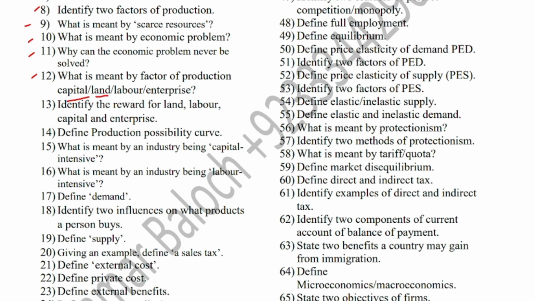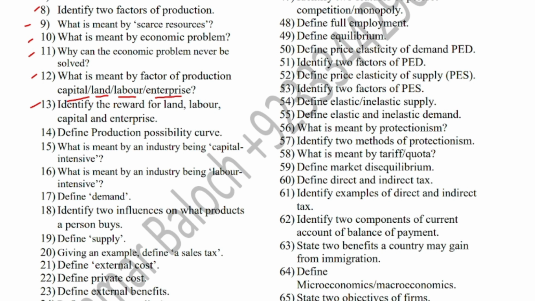Land is the natural resource such as seas, rivers, minerals, mines, forests, glaciers, mountains, lakes. Labor is the human resource, or physical and mental efforts, used to produce goods and services. Enterprise is the risk-taking ability of entrepreneurs in which they combine all factors of production to undertake the production process.